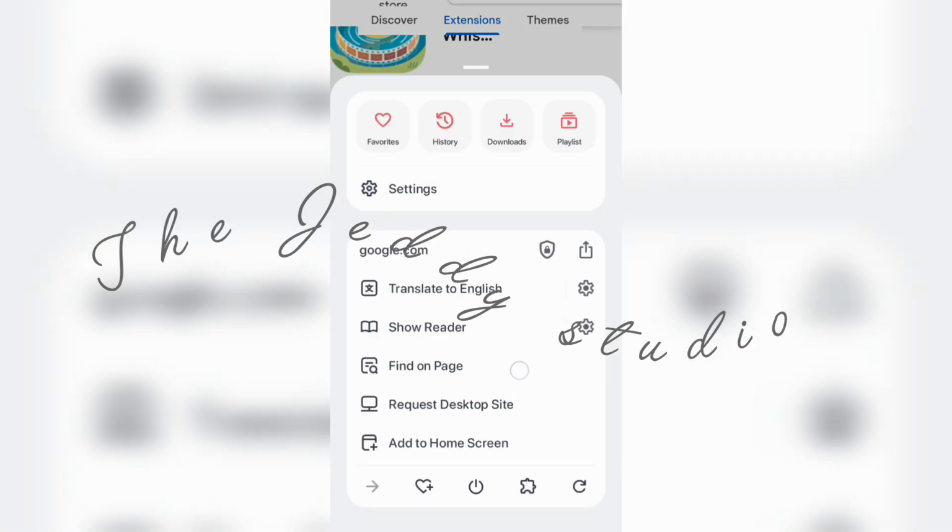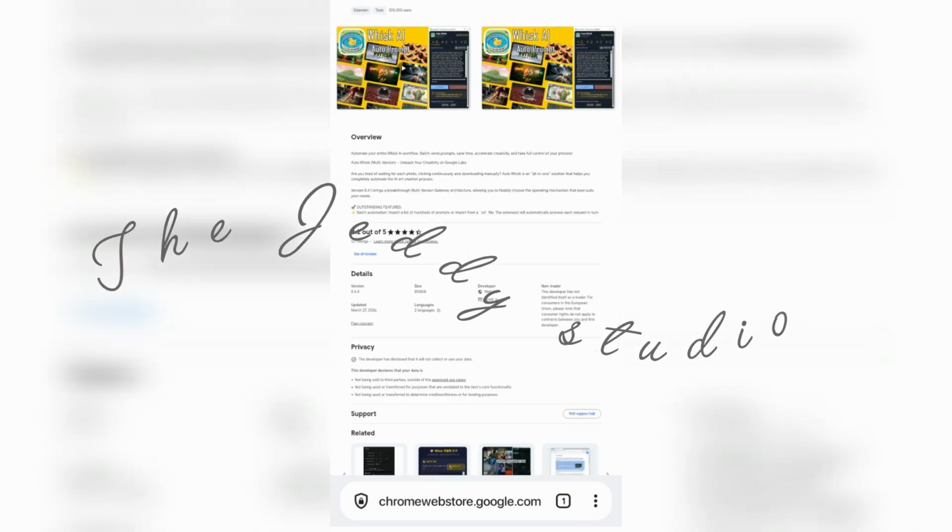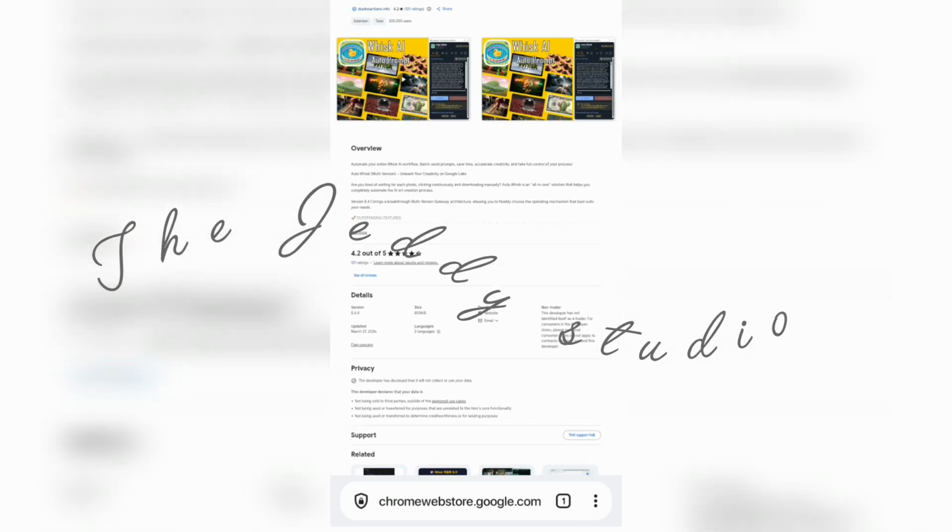And then you need now furthermore to turn this into desktop like that. And then after doing that, you need now to open the extension. That is our next step.